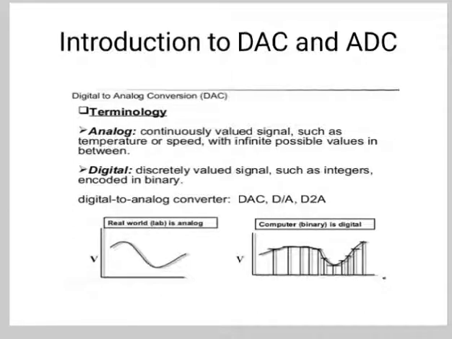Now analog to digital conversion is the primary means by which analog signals are converted into digital data, and it can be processed by the computer for various purposes. Now there are many types of ADC for different applications. The most inexpensive type of ADC is successive approximation ADC. So this is all about the ADC and DAC.